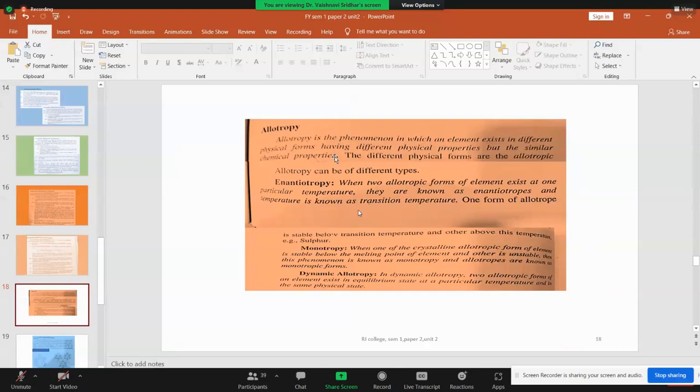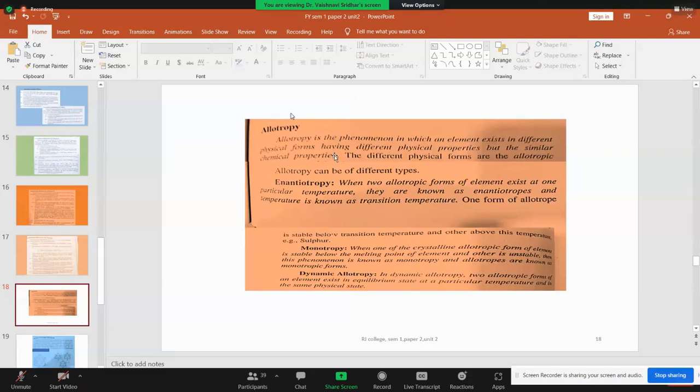Diamond is having some property exactly opposite to that of graphite. But the same constituent is the carbon, with its same electronic configuration and with the same atomic number. It is present in both graphite as well as in diamond. But see, its physical properties are 180 degrees opposite. So that is the allotropy behavior.